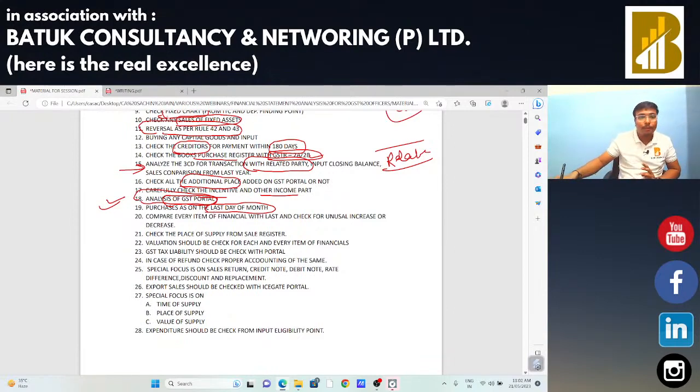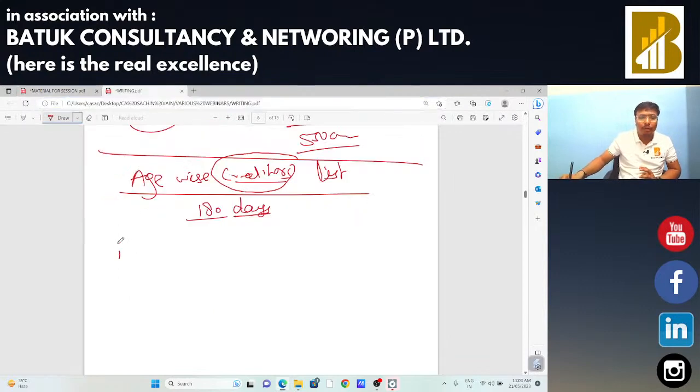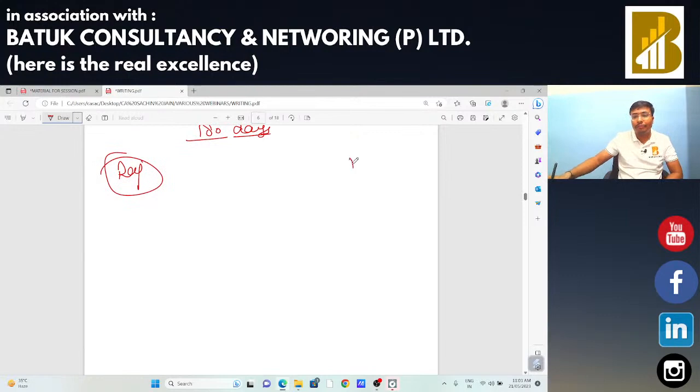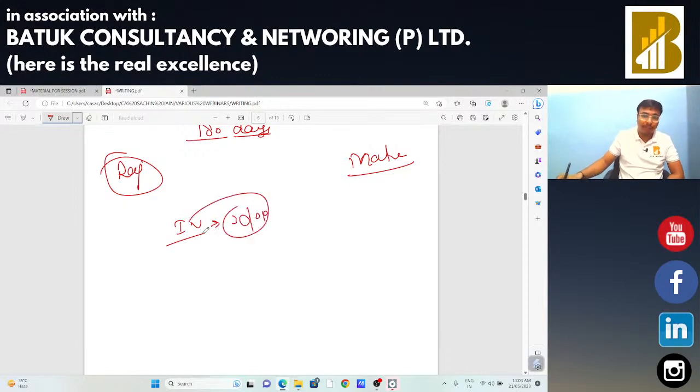Suppose I am in Rajasthan, I am always taking this example, and I bought that particular product from Maharashtra. The invoice date is 30th April and I have claimed the input tax credit also. Is it practically possible that I get the product from Maharashtra to Rajasthan within one day? Sir, this is not possible.